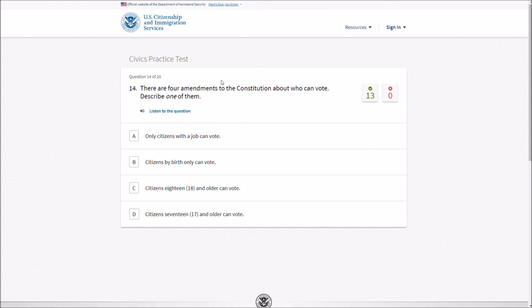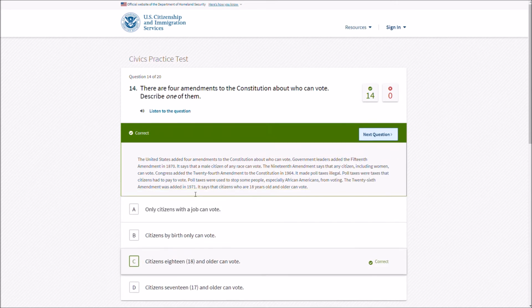There are 4 amendments to the Constitution about who can vote. Describe one of them. Only citizens with a job can vote. Citizens by birth only can vote. No, you have to be 17 or you have to be 18. Well, I mean, oh, okay, I get it. Yeah, it has to be this one.